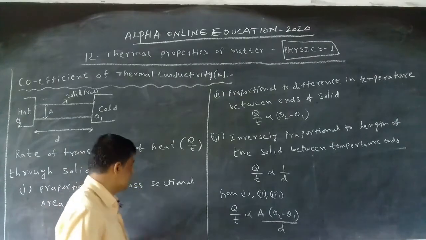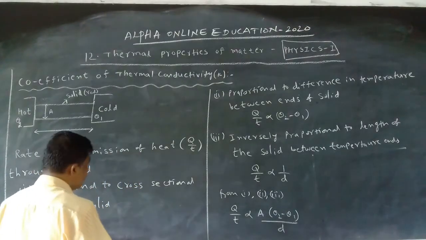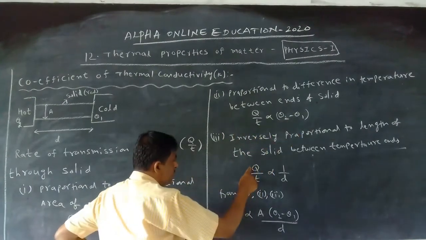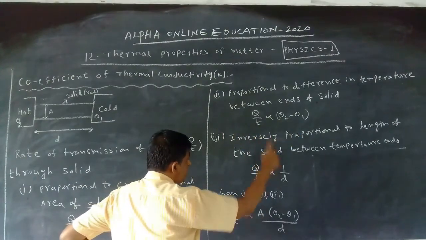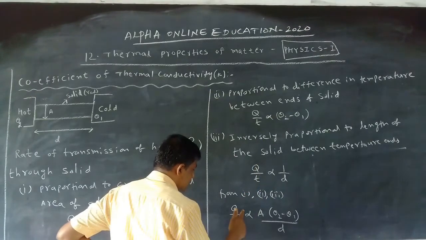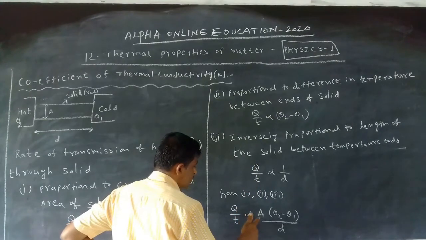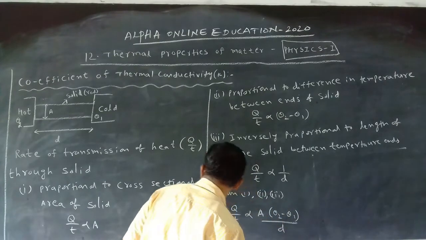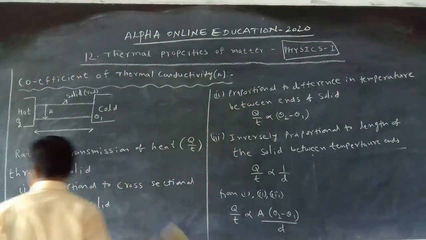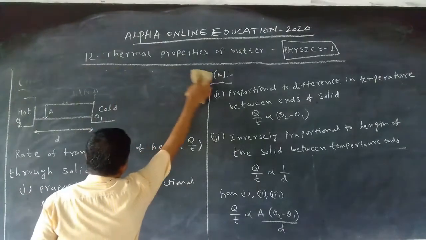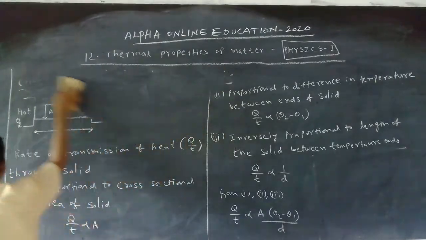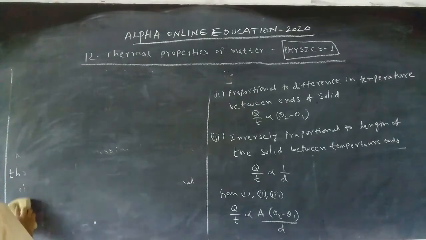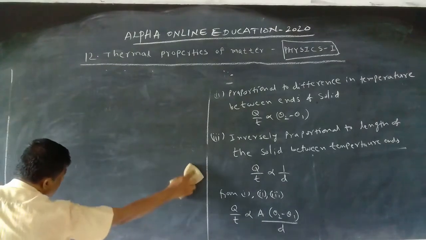Now let us take these 3: Q by T proportional to A, Q by T proportional to theta 2 minus theta 1, Q by T proportional to 1 by d. Combining these, Q by T is proportional to A into theta 2 minus theta 1 by d. And when we remove the proportionality, we get one constant.